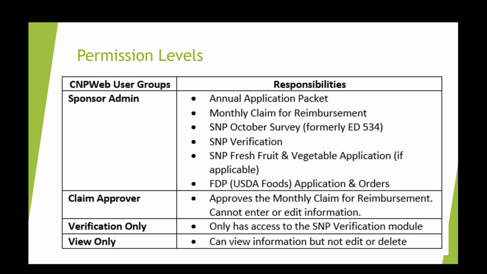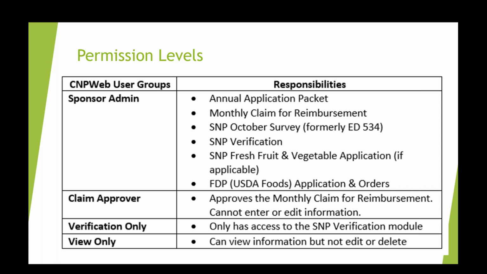It's okay to have a second person as a backup with this permission level as well, but the claim approver cannot be the same person as the sponsor admin. They're two totally different people and two different permissions. The claim approver also cannot create or edit any information in CNPWeb. Everything's view only, except the only thing they can do is a checkbox to approve the sponsor level claim.